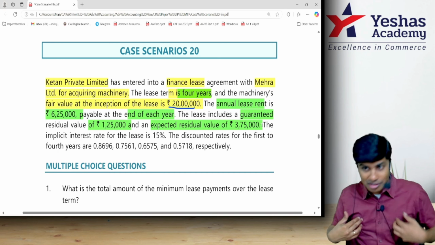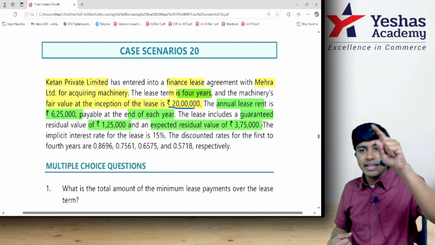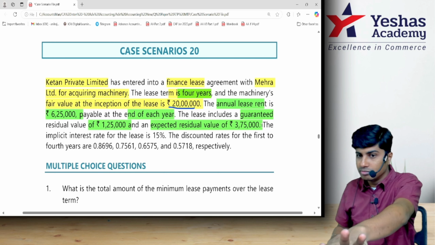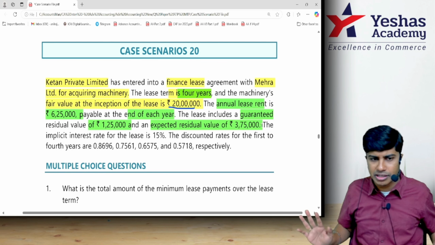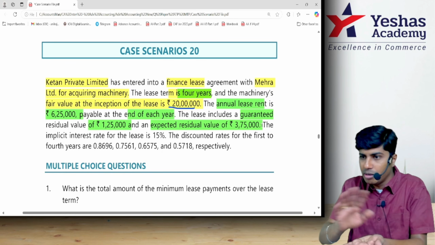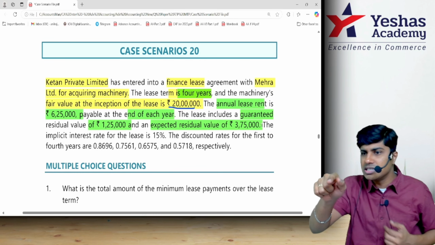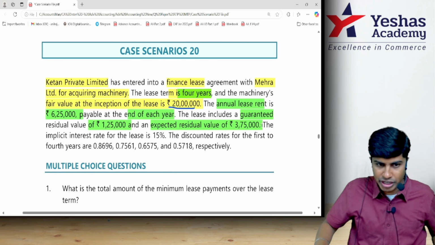I am expecting it, but you have not guaranteed. That is unguaranteed residual value. That 2,50,000 is not your liability. I will collect it, if not from you, then from somebody else. That is not part of minimum lease payment. Have you signed that 2,50,000 in the agreement? No. What you signed in the agreement is minimum lease payment. That will include GRV. That will not include UGRV.